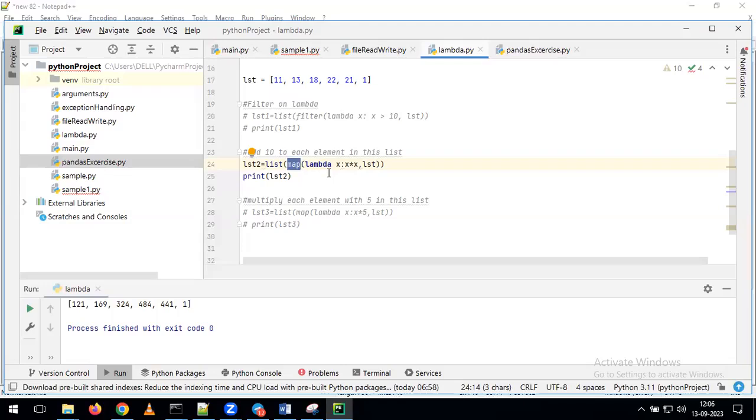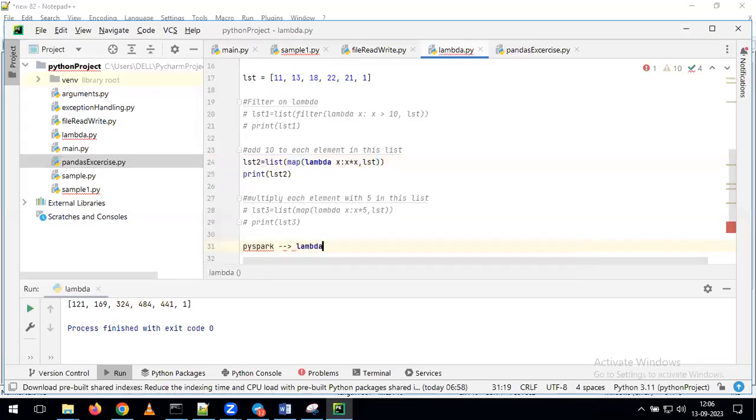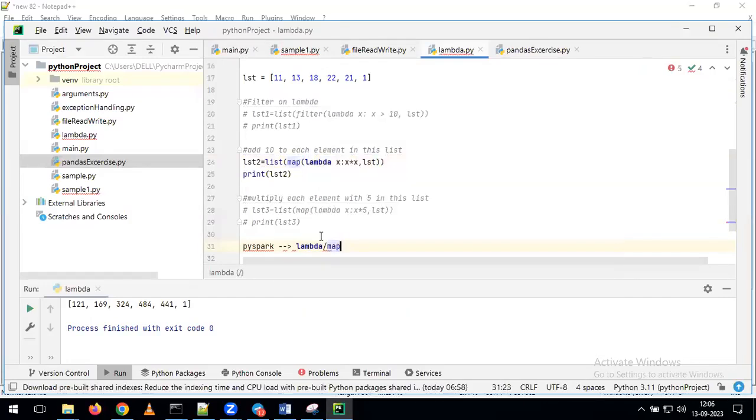Generally, if we work on real-time projects, most of the time we are going to see lambda functions and map functions. At the same time, when we discuss PySpark, during that time we are going to use lambda and we are going to use map. Just for that reason, I am covering that example as part of our Python concepts. This is the basic example which I know only.